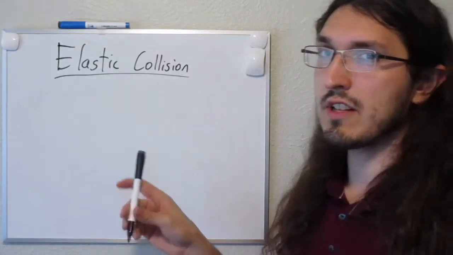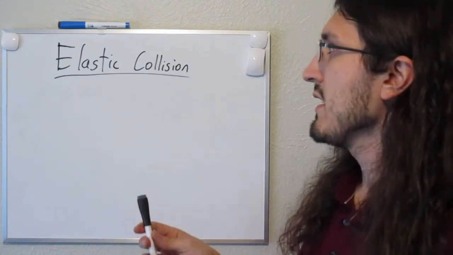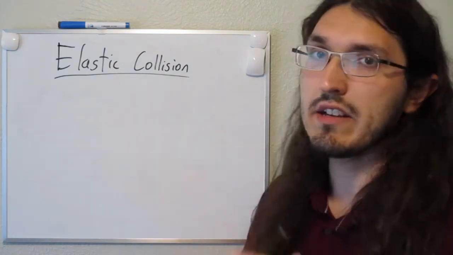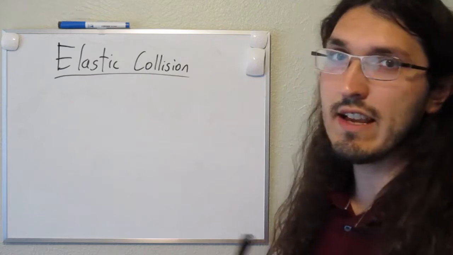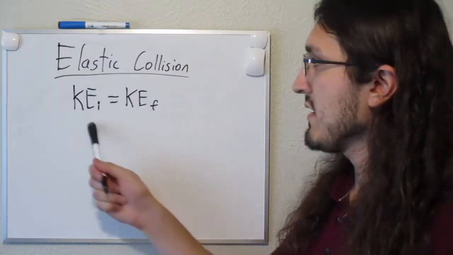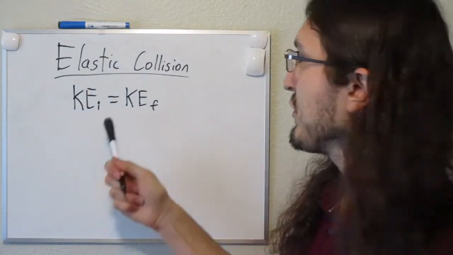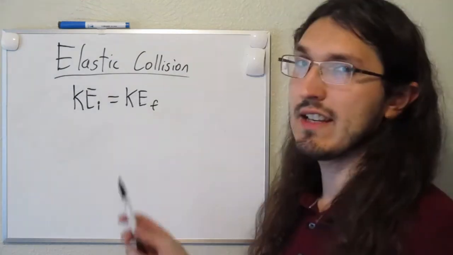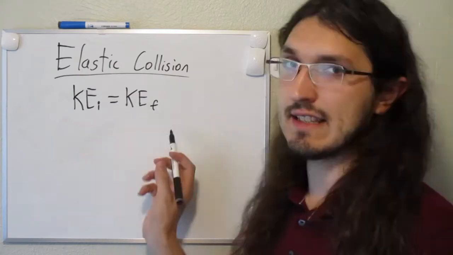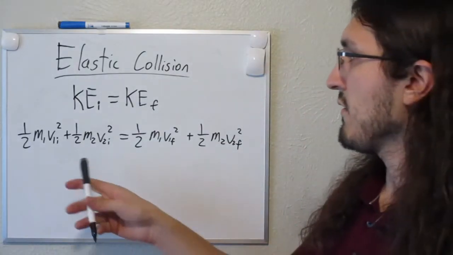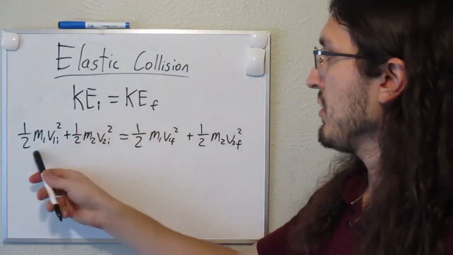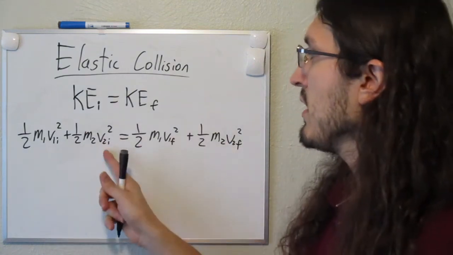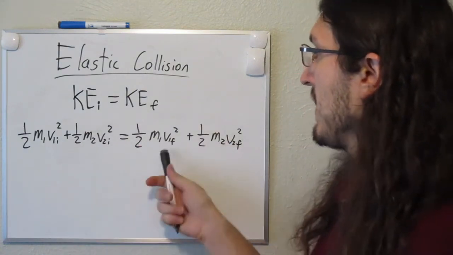Okay, so just to clarify what an elastic collision is, it's whenever the kinetic energy is conserved. If I were to write that in equation form, it would look like this. It says that the kinetic energy initial equals the kinetic energy final, and I can write that out more explicitly like this. In the case when there's two objects colliding, I can write this out like this. All I've done here is write kinetic energy for both object 1 and object 2 for the initial state on the left side and then the final state on the right side.